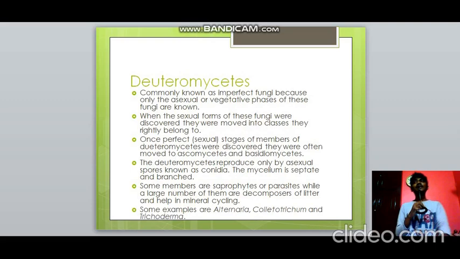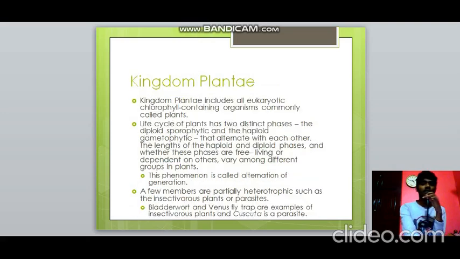Deuteromycetes, they are known as imperfect fungi because only the asexual characteristics of this type of fungi are known. When the sexual forms are discovered, they were put into some other higher category. So they were moved to ascomycetes and basidiomycetes, but they reproduce only by asexual spores like conidia, and the mycelium is septate and branched. Some of them are saprophytes and some of them are parasites, but the majority of them are decomposers. They help in mineral cycling. Examples are Alternaria, Colletotrichum, and Trichoderma.